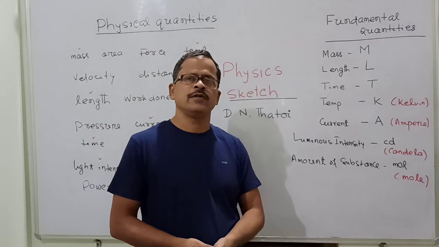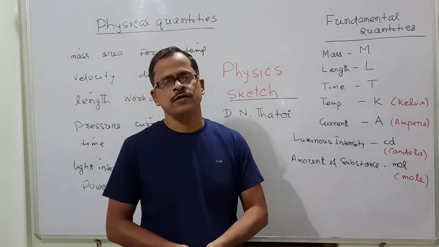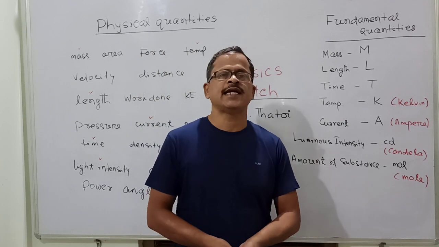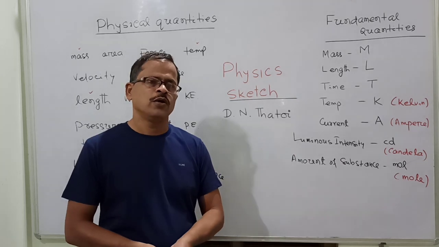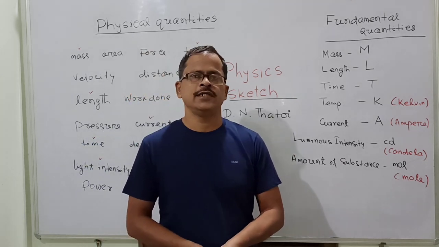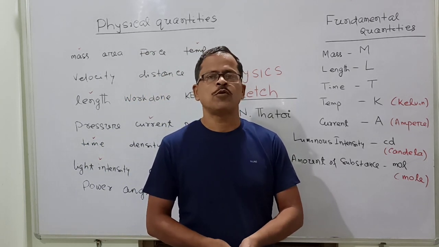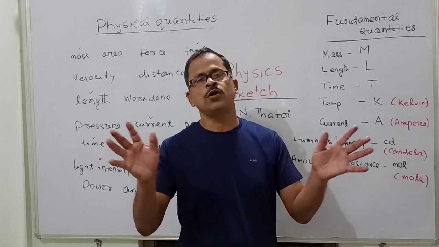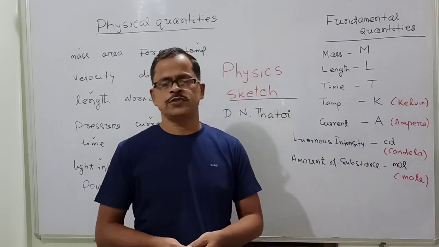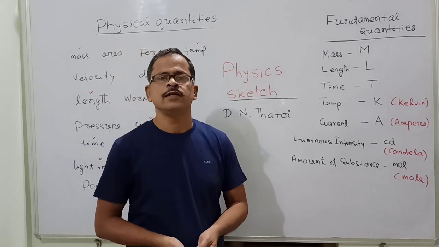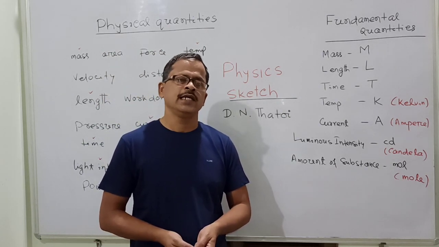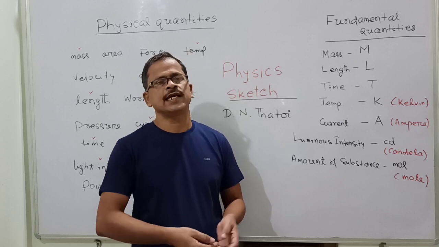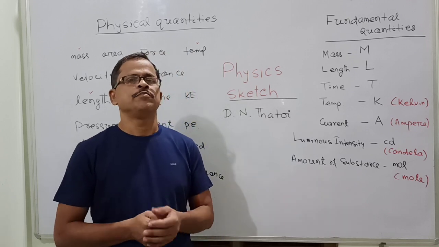Whenever we discuss a law, a topic in science, or an event, or measure something in the laboratory, we use some terms to discuss all of this. The terms we use are called physical quantities. For example, when we are measuring the dimension of a room, we take length. Length is a physical quantity.